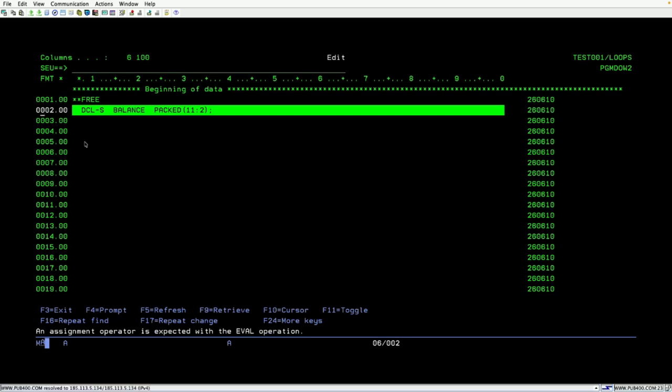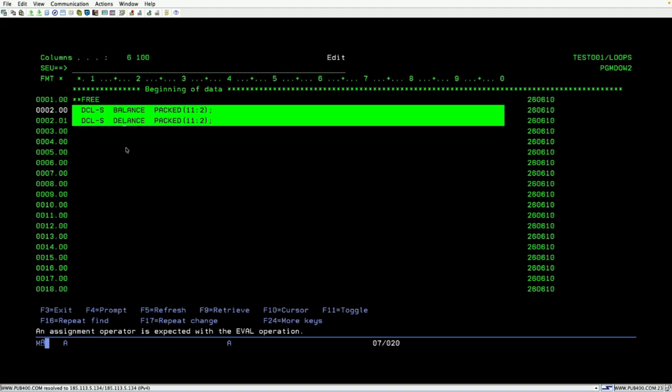11:2. Okay, no colon. So the same way I have a deduct field as well, instead of balance, DEDUCT. Okay, it is a packed only. This is a variable declaration. So now you can assign the balance equal to 5000, and for deduct also I am assigning 1000. So semicolon is mandatory. So here I'm writing the logic.